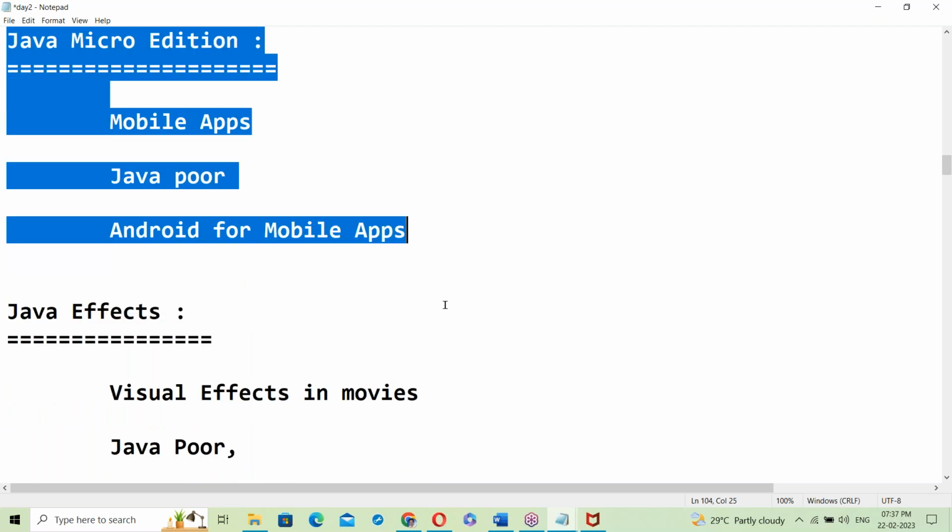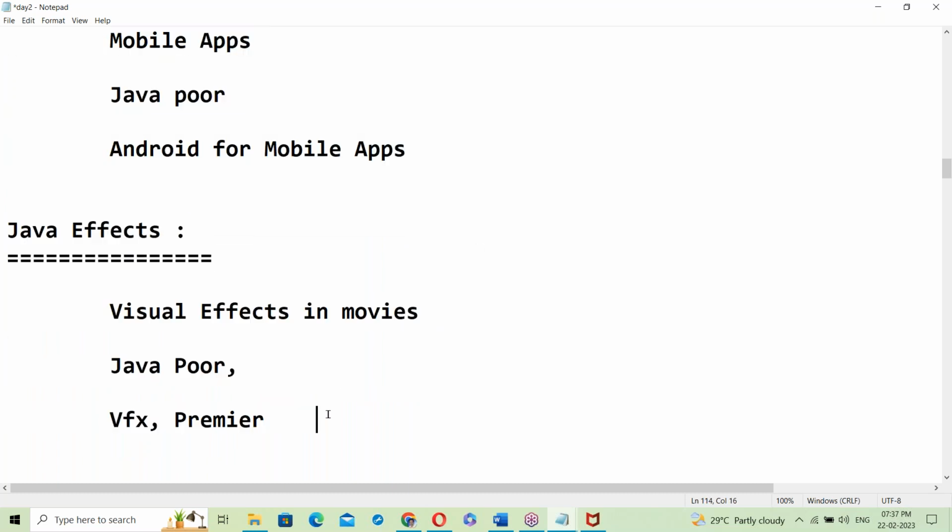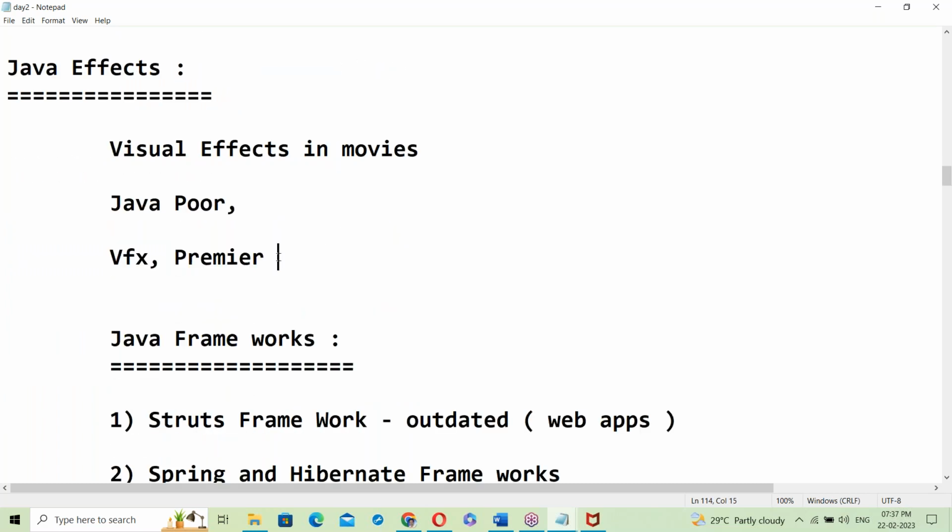This edition is not in use. FX is also not in use. It is for visual effects in movies, like Avatar 1 and Avatar 2, where VFX and Premiere software are used.